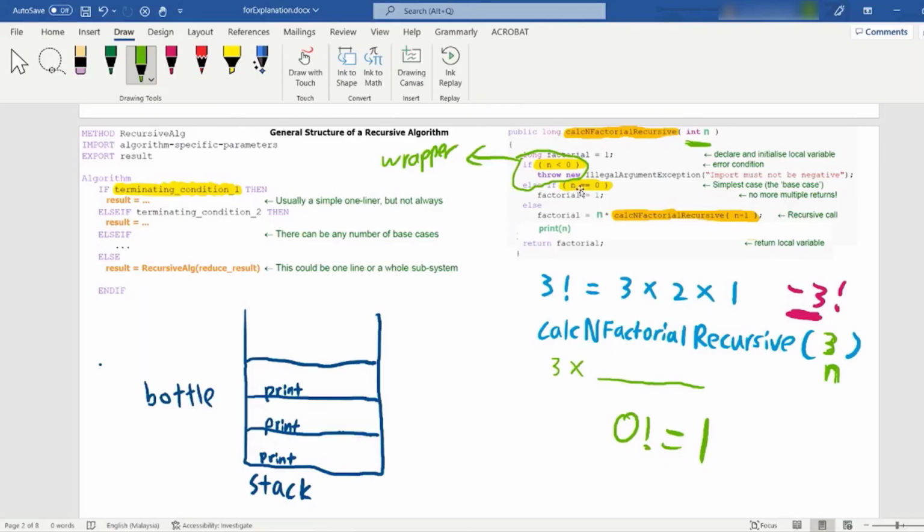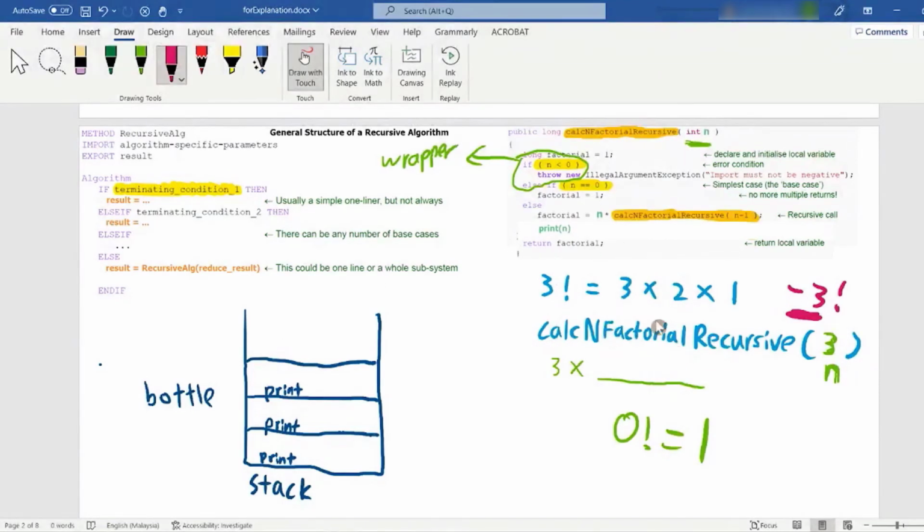Else, if n is not 0, then only we do the algorithm. Factorial is equal to n multiplied by calculate n factorial of n minus 1. So we keep calling it, no? So far, can you understand this code? Before I proceed to the diagram, can you understand this code?